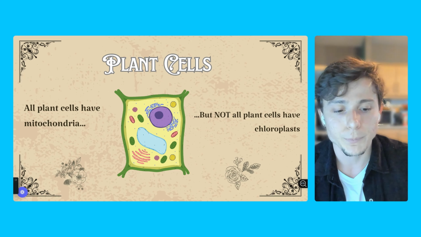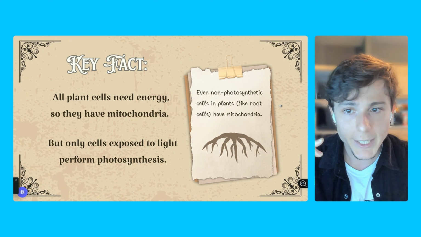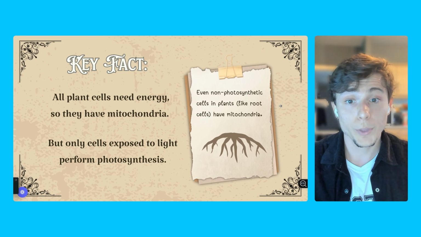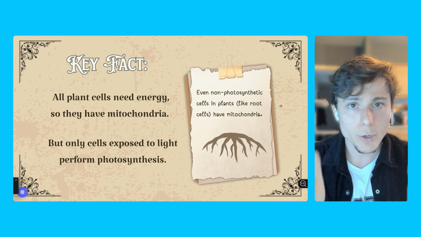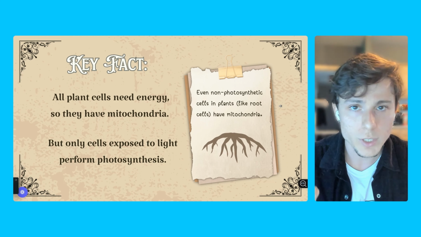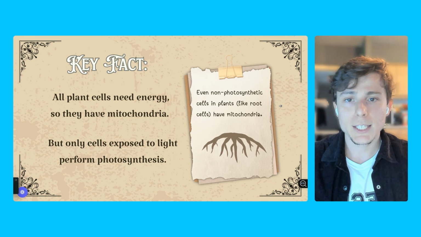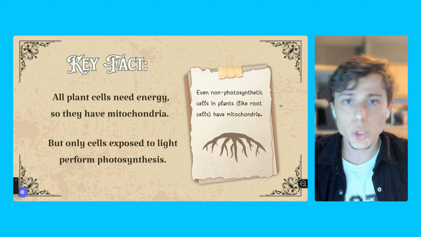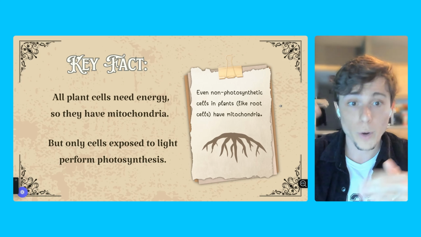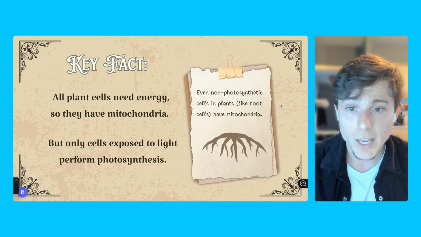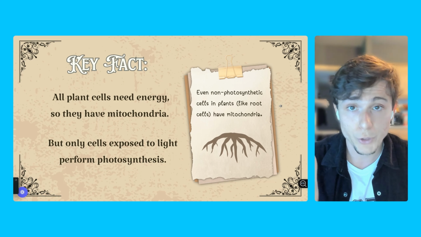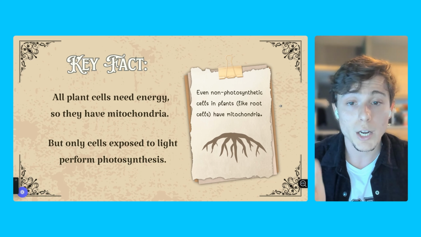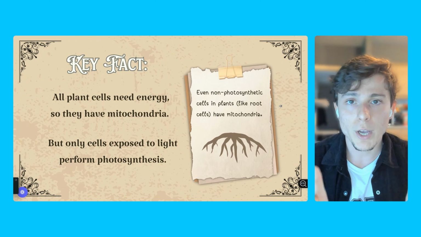Let's break this down. So the key fact that I want you to keep in mind is that all plants need energy. So they have mitochondria. The mitochondria is a very important organelle that all eukaryote cells have, okay? So yes, plants don't move as much as we do, but they are beings and they grow. As you know, we have huge trees and they need a big amount of energy for this metabolism, so they will require a lot of mitochondria, okay? But they also have chloroplasts.